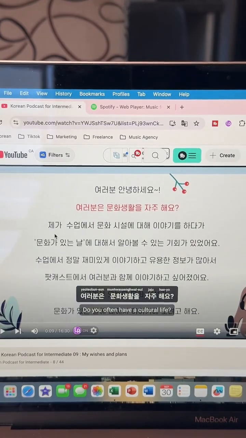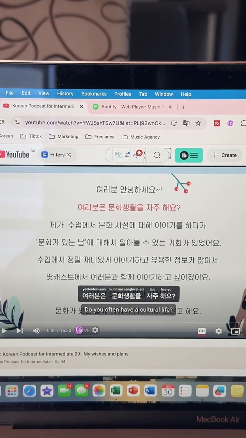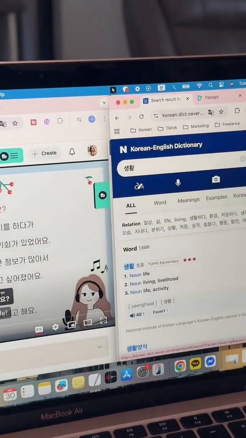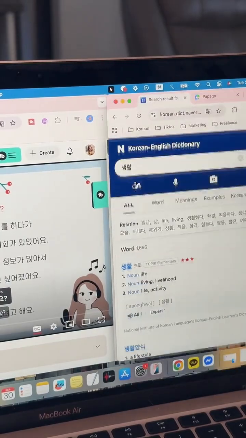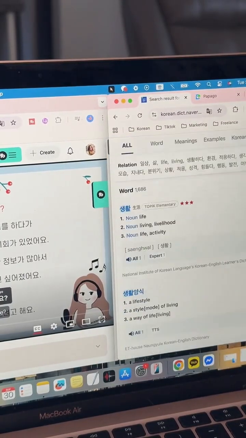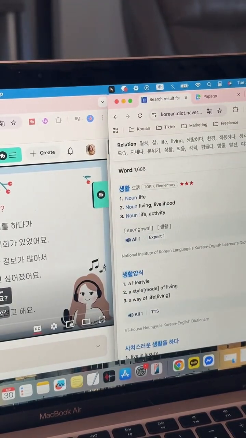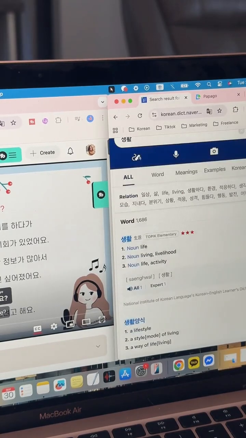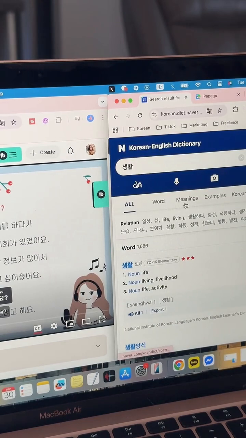I know that 취미 생활 means hobby activities. Yes, 취미 would mean hobbies. So maybe on its own, 생활. Let me just double check. So yes, it's about life, lifestyle. Oh, so it is kind of a lifestyle of culture.